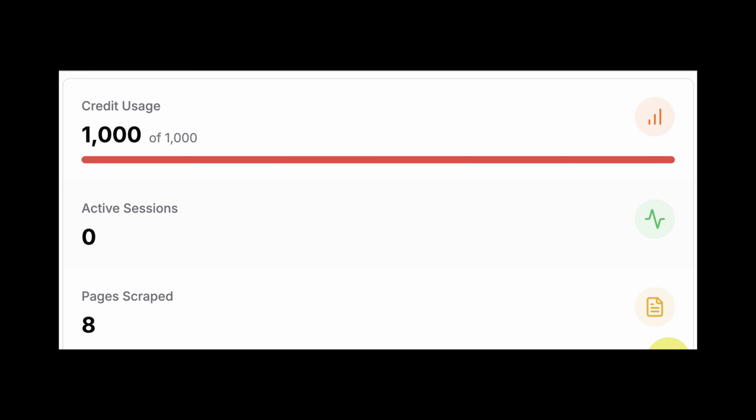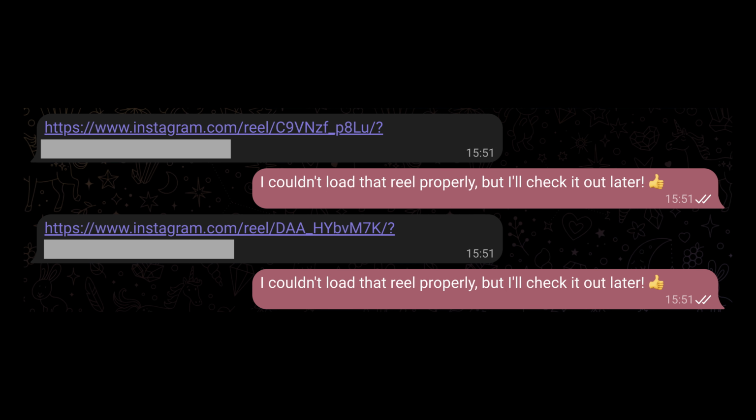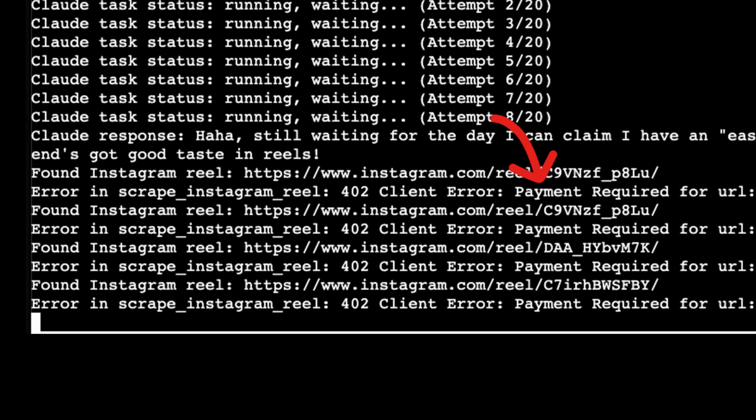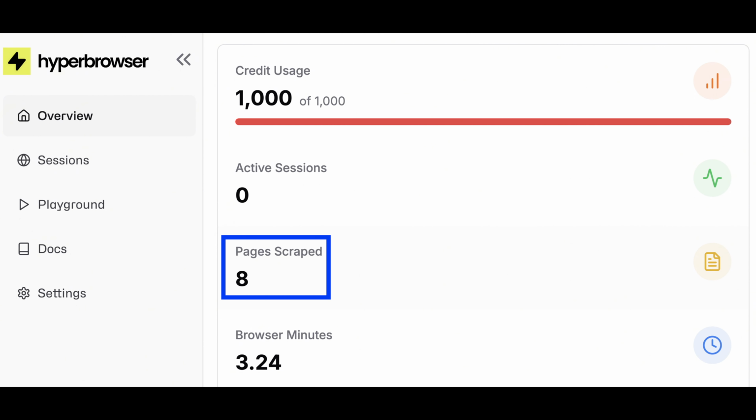After some time, I ran out of free credits and she received only default replies, and in the backend, Hyperbrowser was requiring me to pay for more credits. Looks like it was a little bit expensive service as it only took 8 reels to burn all 1000 credits.